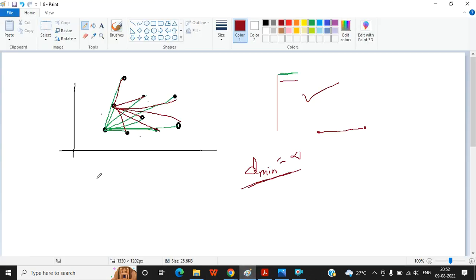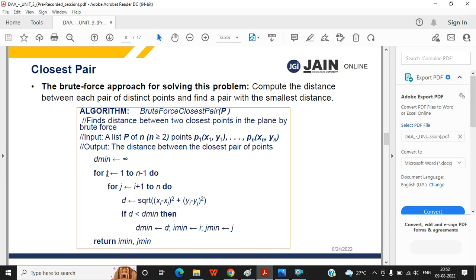Because after considering all the points, suppose these two are left alone. This is your n minus 1 point and this is your nth point. When you are considering the n minus 1 point, you have to find the distance between the n minus 1 point and the nth point. Now if you consider this as the last one, then with whom are you going to find the distance?